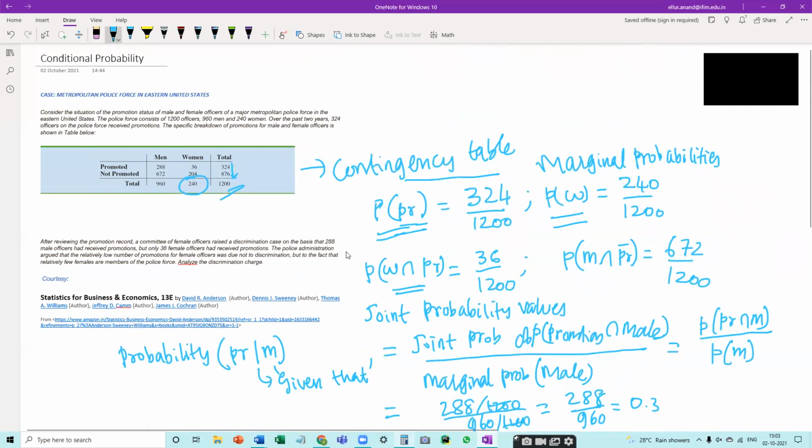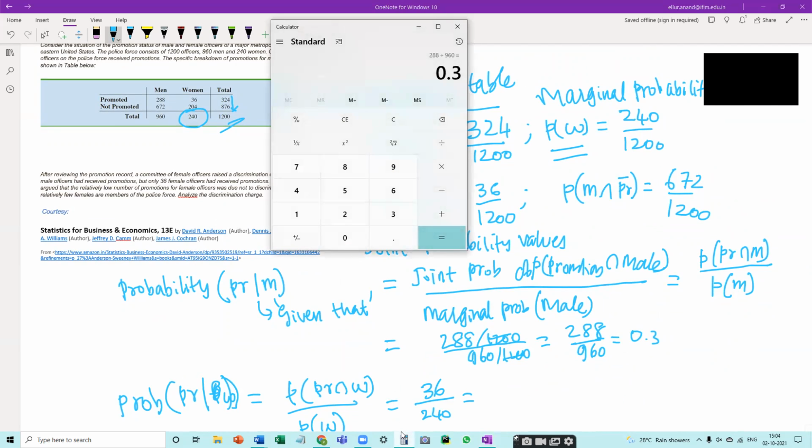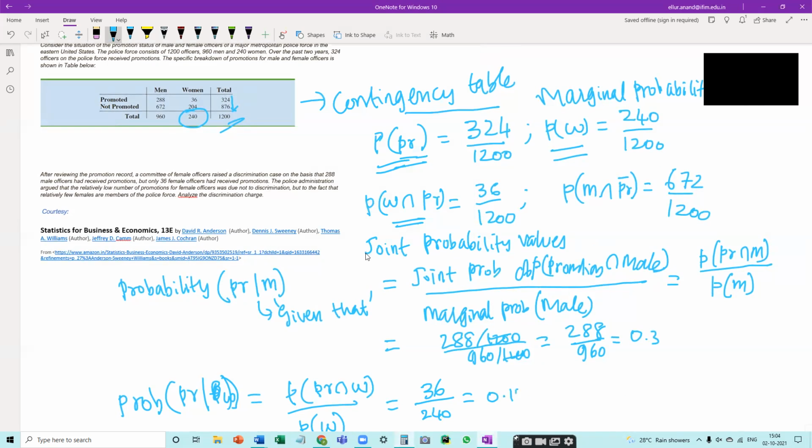Here we already know that the randomly picked police officer is a woman, so I need not worry about men total, that is 960. I will consider only 240 as denominator. Out of this, how many were actually promoted? 36. So 36 divided by 240 is equal to 0.15.